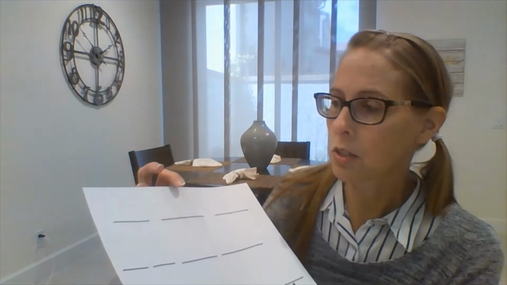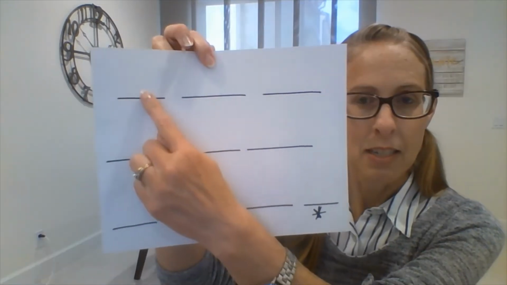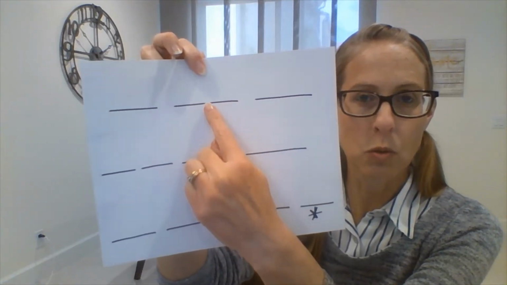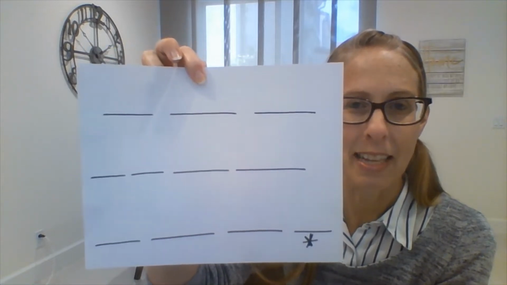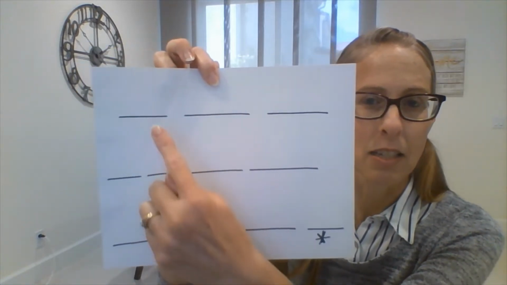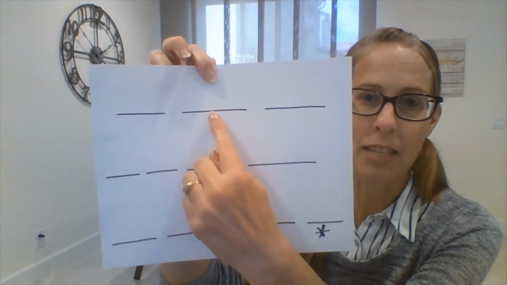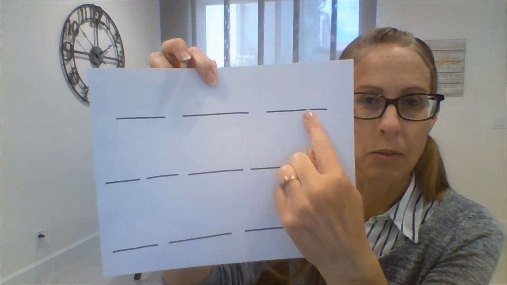So the first word is going to be tool. Tool. How many sounds? T, oo, l. Okay, so go ahead and write down the letters that go with the sounds. T, oo, and we know that there's double letters there. L. Tool.